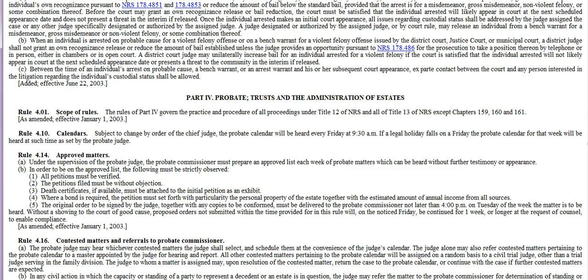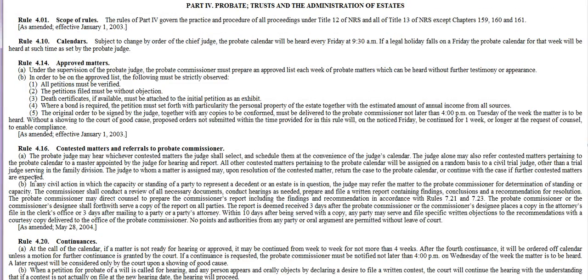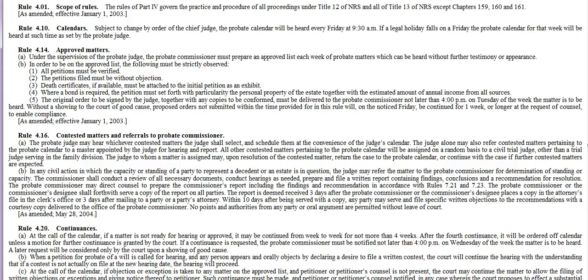Now, if the matter is contested, it says Rule 4.16, then the probate judge will hear those if either party requires it. But if both parties consent, then the probate commissioner can hear the matter and enter the ruling. But if either side wants to have a contested matter heard by the judge, the probate judge, the elected judge, they can do that.